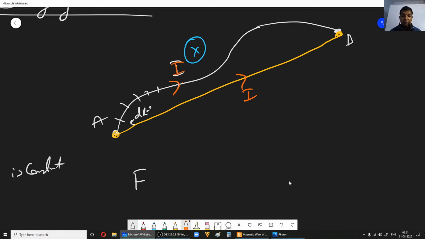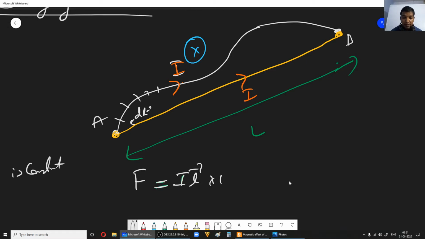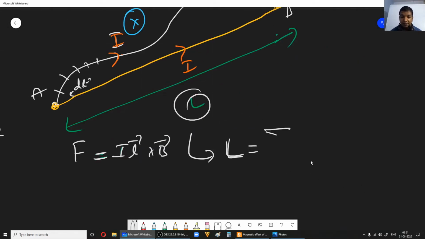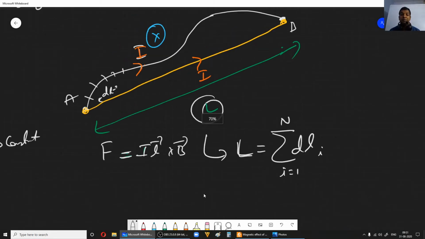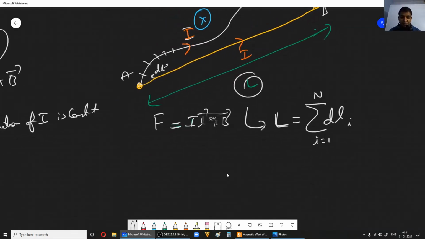Now if you can find its length, you can use the formula I L cross B. If you carefully observe, this L is nothing but the vector sum of all the dl's, going from 1 to n. Let us proceed, keeping this knowledge.